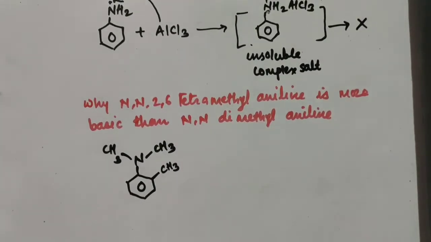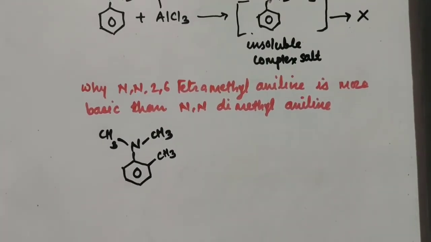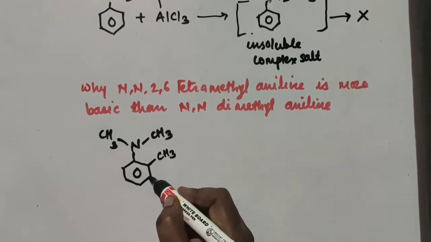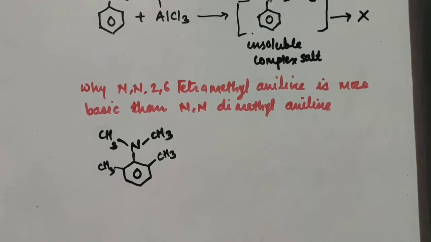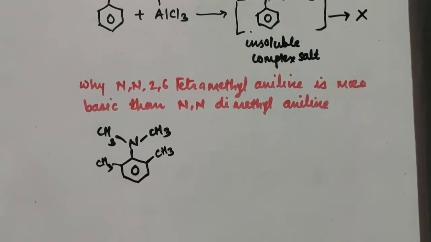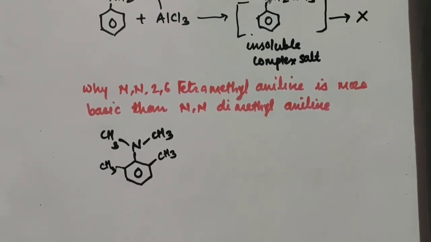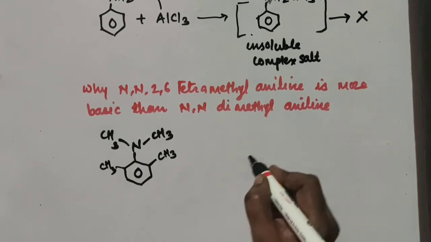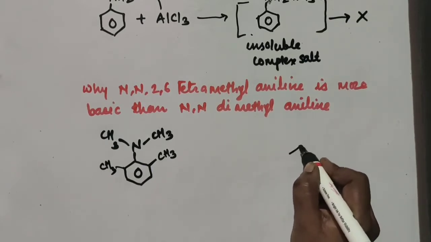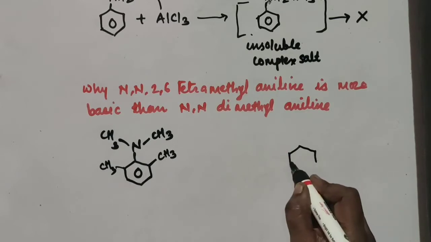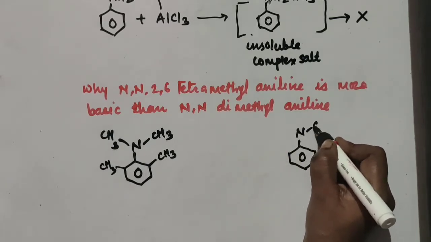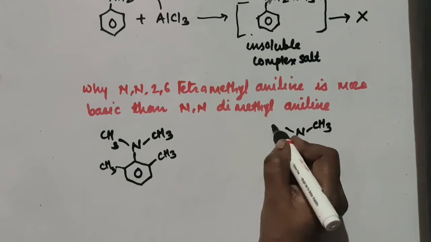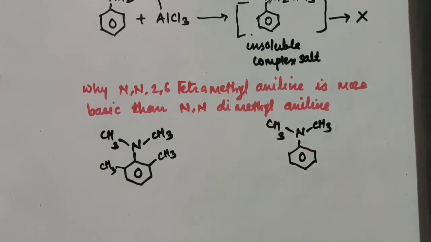So this is your N,N,2,6-tetramethylaniline. Another one is what? One more structure is given there, that is N,N-dimethylaniline. I'll write the name here.